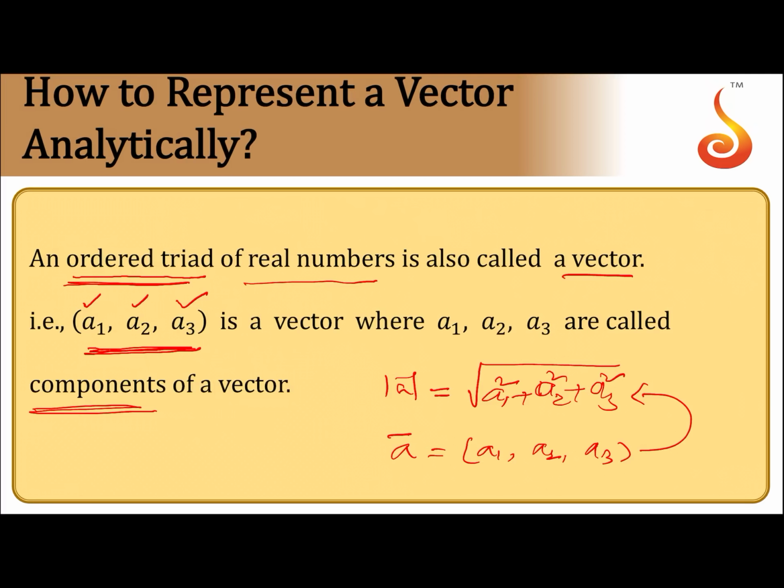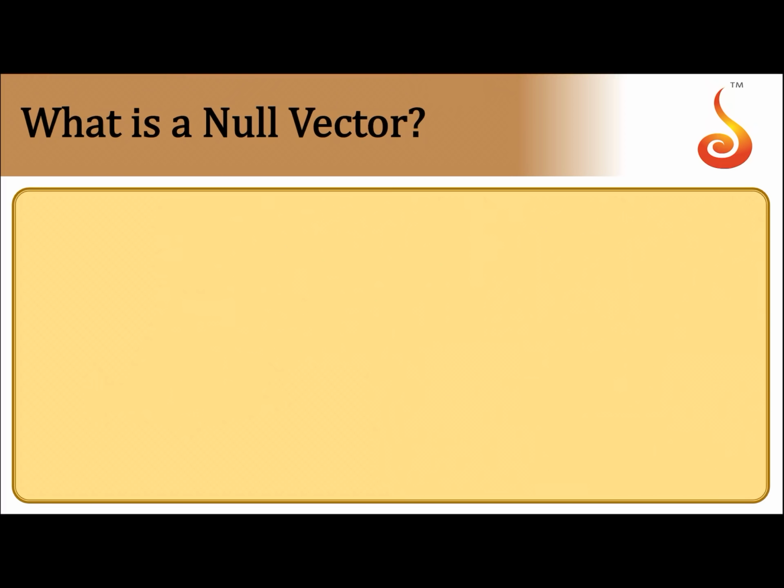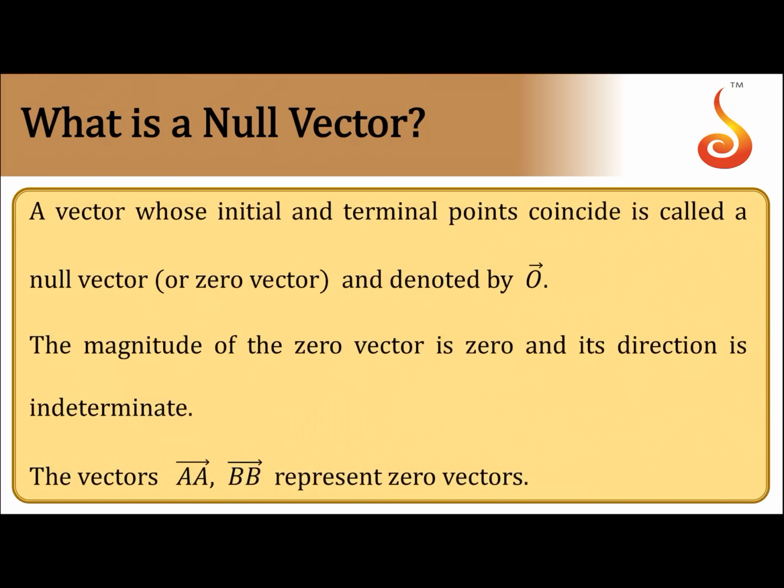Coming to the next, types of vectors. Null vector: you know the meaning of this itself. A vector whose magnitude is 0 is called the null vector, or a vector whose initial point and terminal point coincide is called the null vector or zero vector, denoted by O bar.